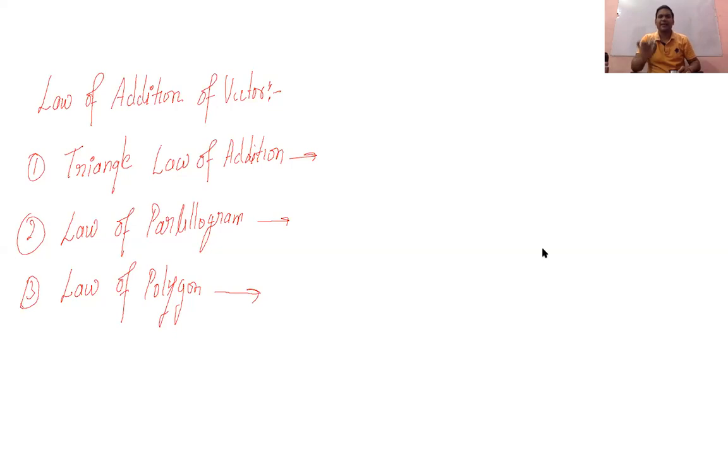And if there are two co-initial vectors, then I will say go for the law of parallelogram. If there are more than two vectors that are coplanar but not co-initial, then I will say go for the law of polygon. So these things I will discuss.